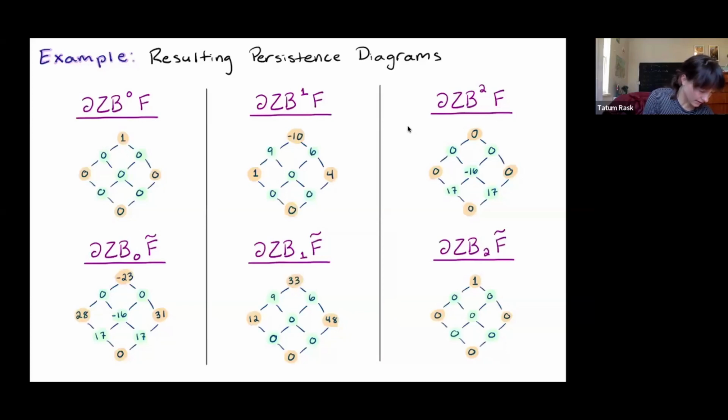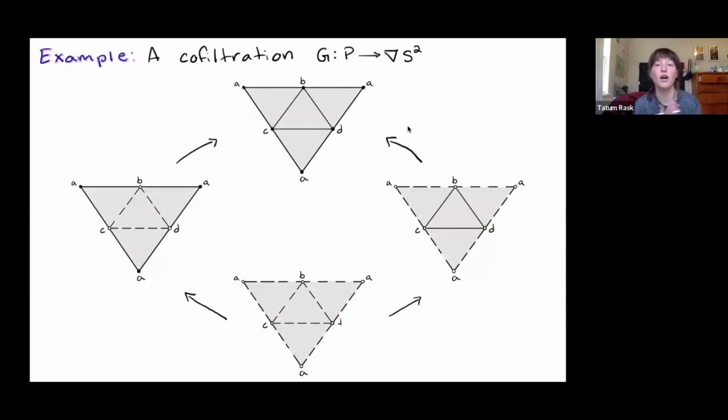All right. So there's our first example. We could also look at a slightly smaller example. We could look at a cofiltration of now a triangulation of the two-sphere. Let us stare at this and take it in. For this example, the dual filtration isn't as wacky, but it's still a little fun.